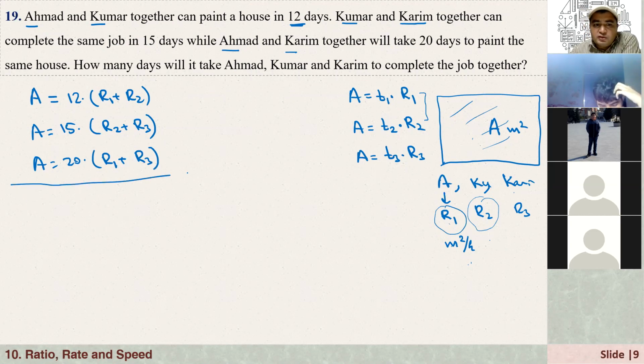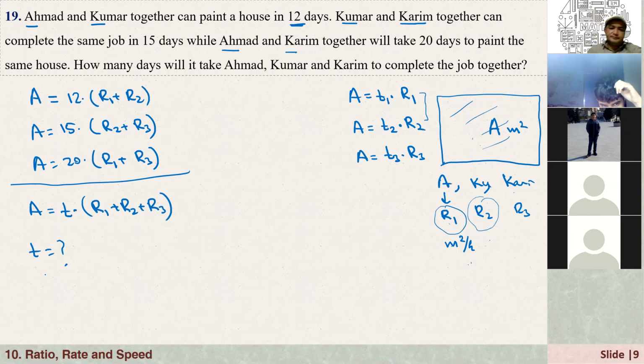Now the question is, how many days will it take Ahmad, Kumar, and Karim to complete the same job together? That means that if they work together, combining all of the workforce, how long does it take? Let's say this takes T days, and if they work together means R1 plus R2 plus R3. So the question is, what is T? So we have to find this T from here.